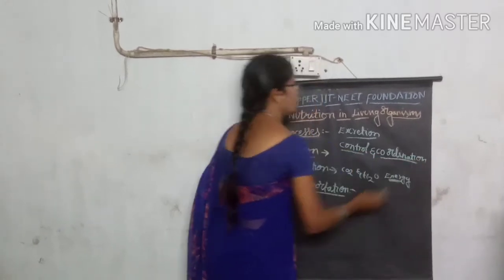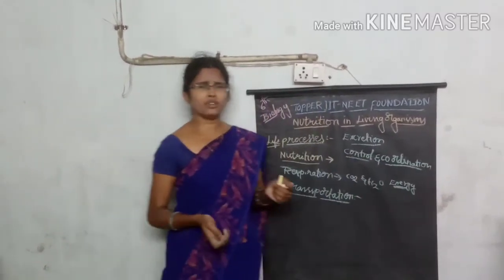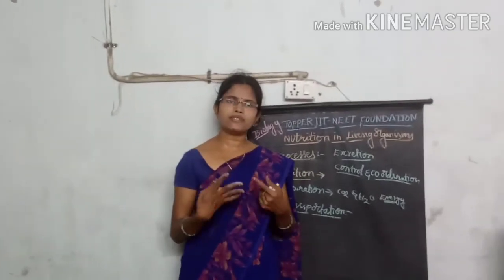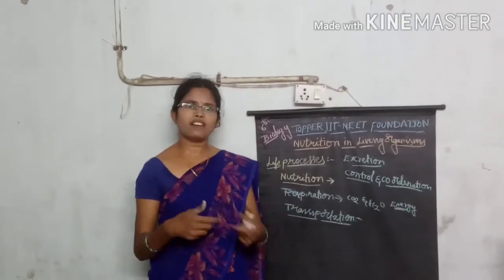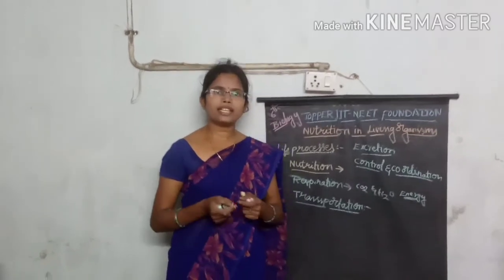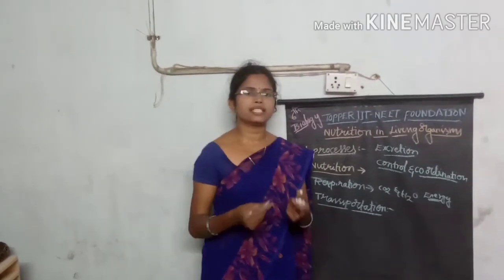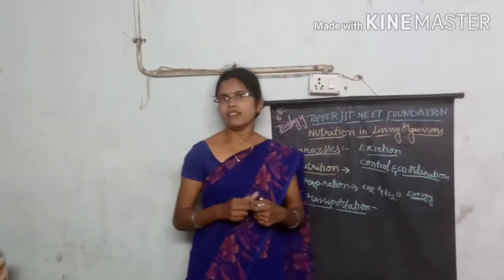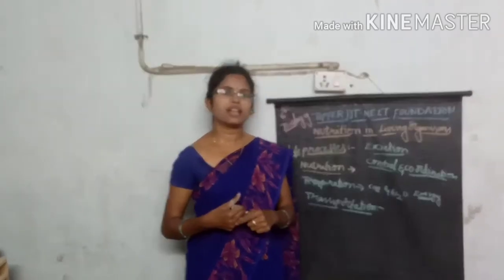So in control and coordination, in our body we are doing a lot of activities every day of our life. During those activities, some accidental phenomena also occur. For example, natural calamities also occur.